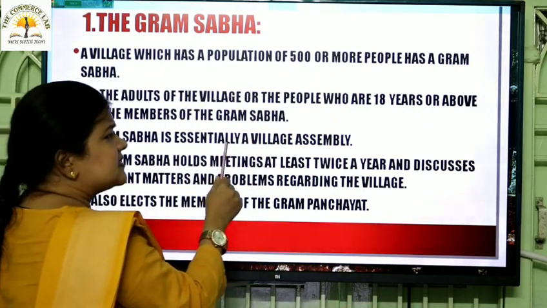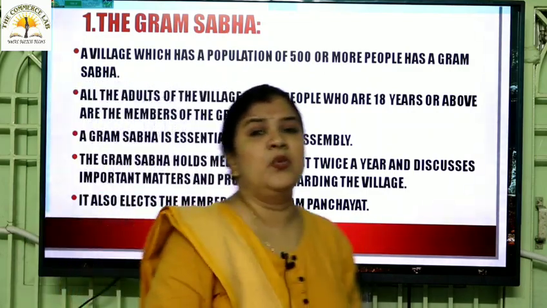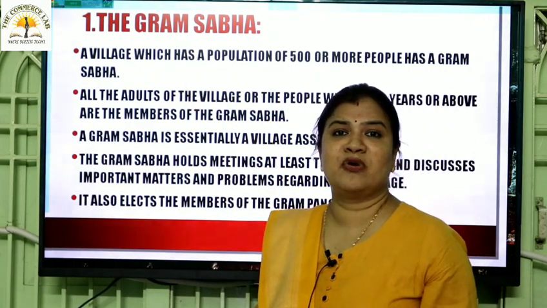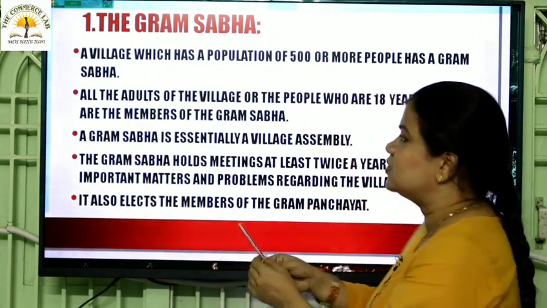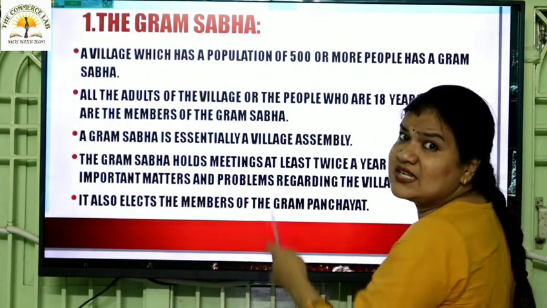A Gram Sabha is essentially what? A village assembly. Underline this. A village assembly is popularly called a Gram Sabha. True or false? It can appear for objective type. So, please do underline. A Gram Sabha is essentially a what? It is a village assembly.